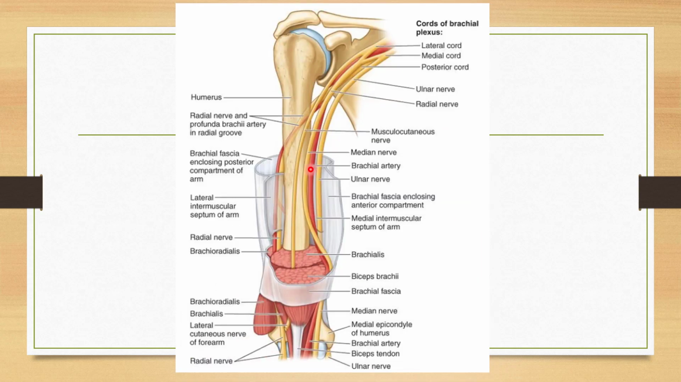In this diagram also you can see the brachial artery. This is the brachial artery, and this is the median nerve, which is present on the lateral side in the upper half and the medial side in the lower half. And the ulnar nerve comes on the medial side of the brachial artery. So this is the ulnar nerve and this one is the median nerve. See here, it is on the lateral side and then it comes on the medial side.